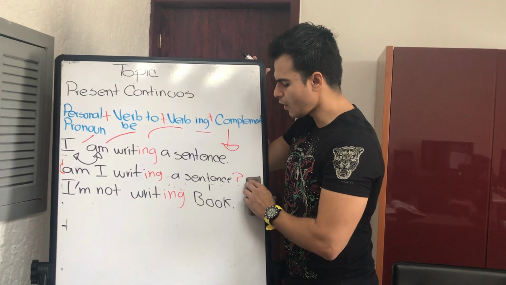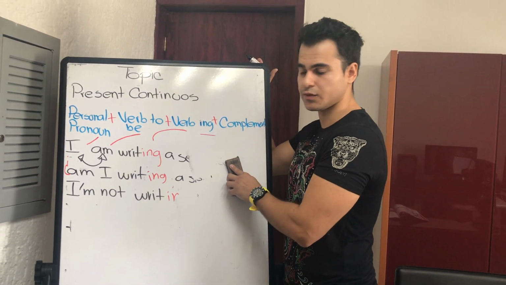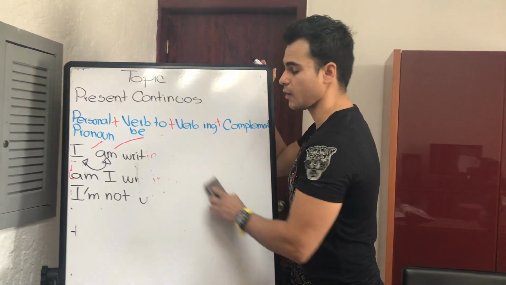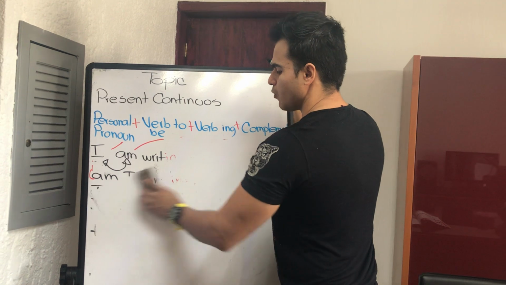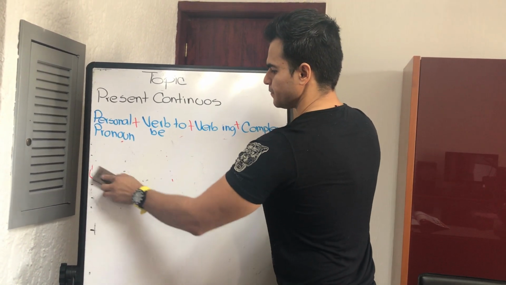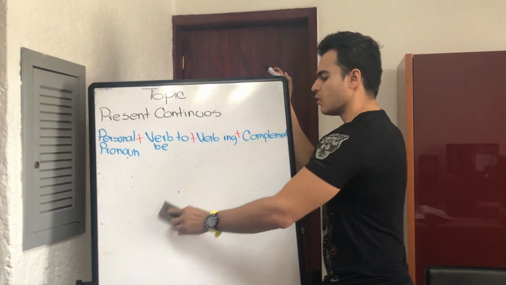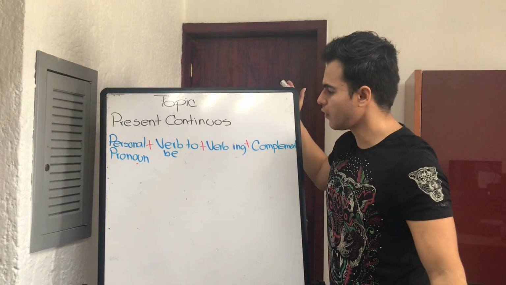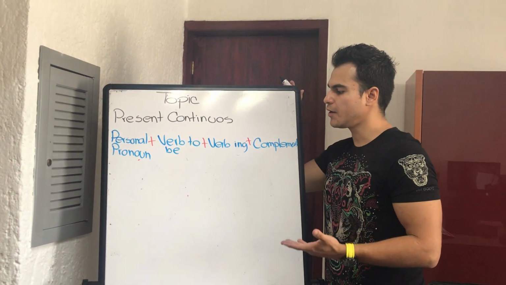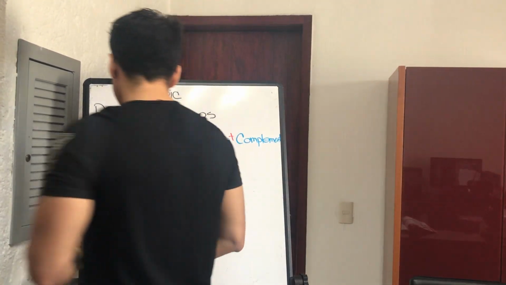Ahora, vamos a aprender una excepción que existe con el presente continuo, al igual que las excepciones que aprendimos en el presente simple, al momento de conjugar un verbo, right? So we have to understand, sometimes the things change, the things are always changing, the word and also the present continuous. Which are those exceptions that we have to understand when we are using the present continuous?